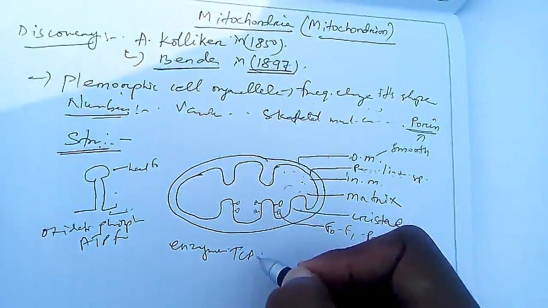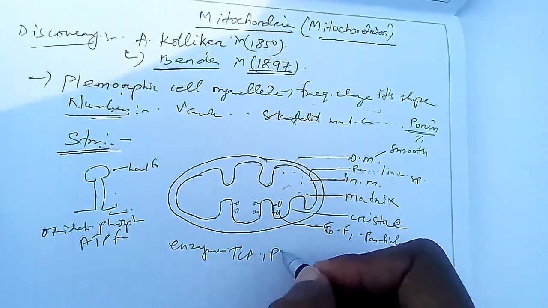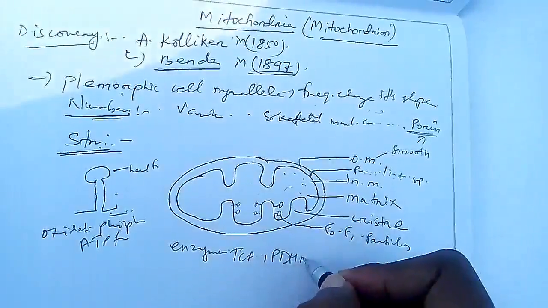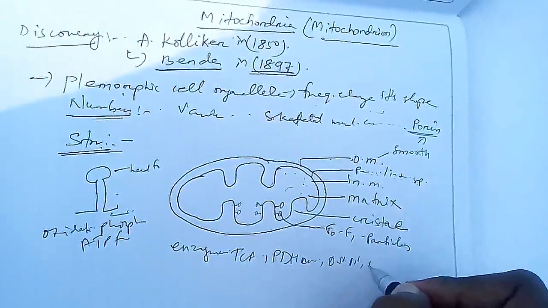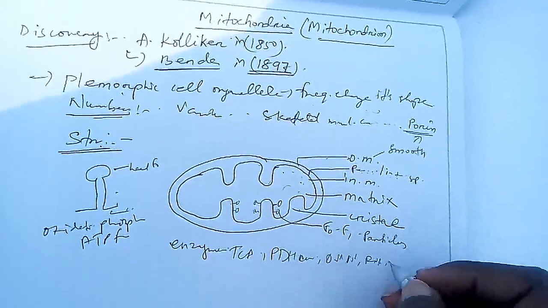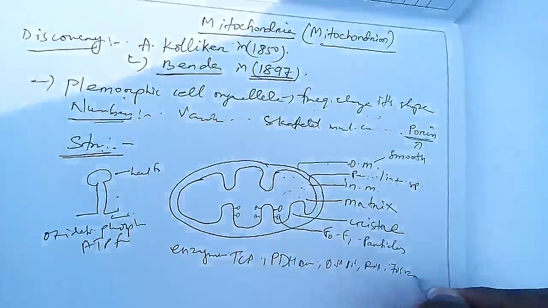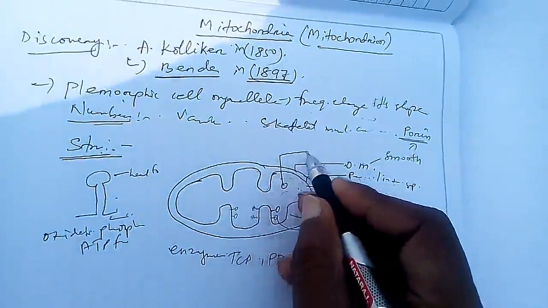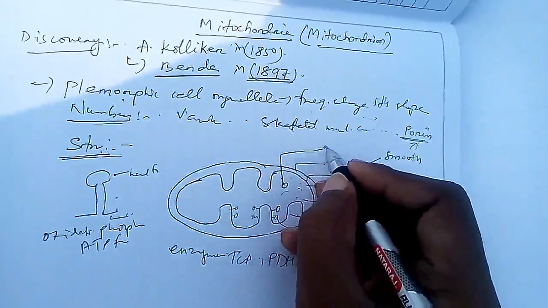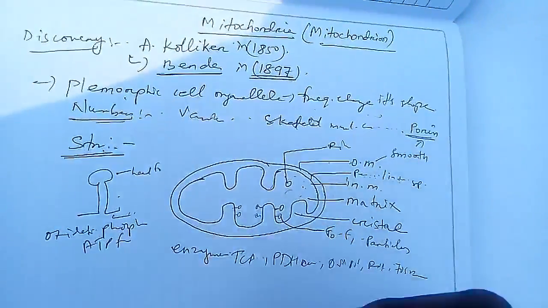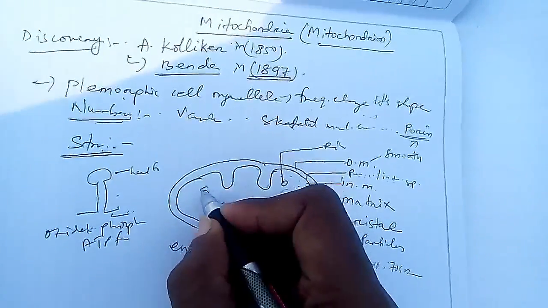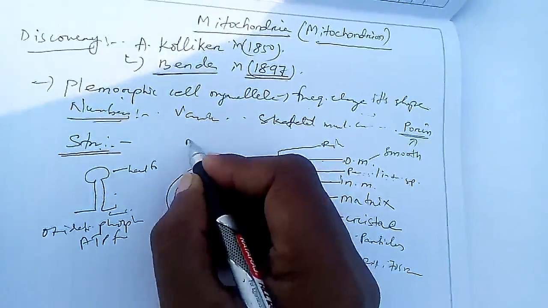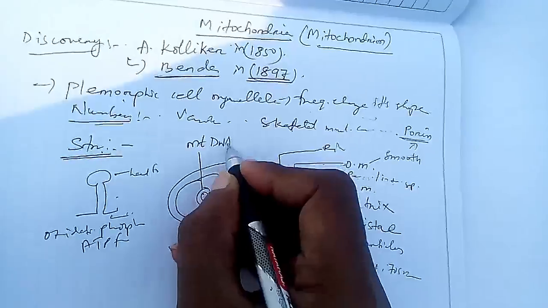That's why the enzymes required for the Krebs cycle, the PDH complex, then DNA polymerase enzyme, RNA polymerase enzyme, and the 70S ribosomes are present inside this matrix. Along with this, another important thing: a circular double-stranded DNA is present in this mitochondria, which is known as mitochondrial DNA.